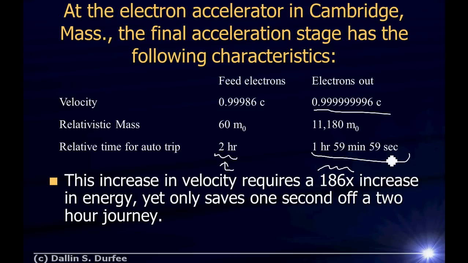So that's what we're talking about. To increase the speed just a little bit, once we get close to the speed of light, it takes lots and lots of energy, because in order to get all the way to the speed of light, it takes an infinite amount of energy. So it takes more and more energy to increase the speed less and less as the particle moves closer and closer to the speed of light.